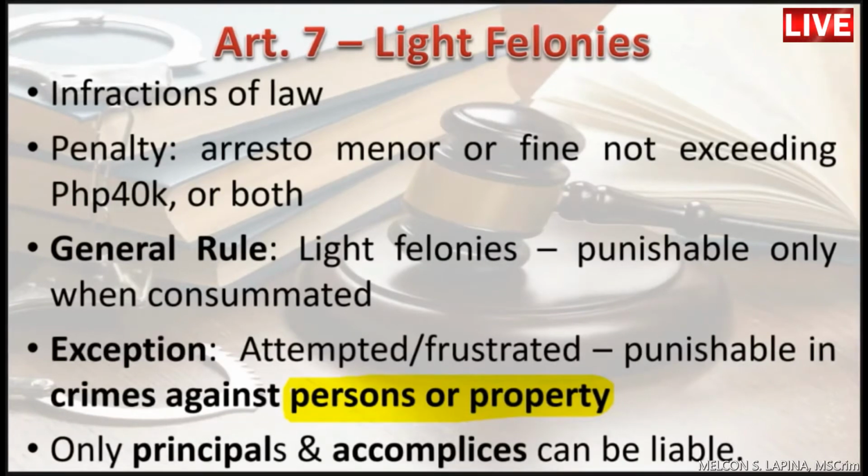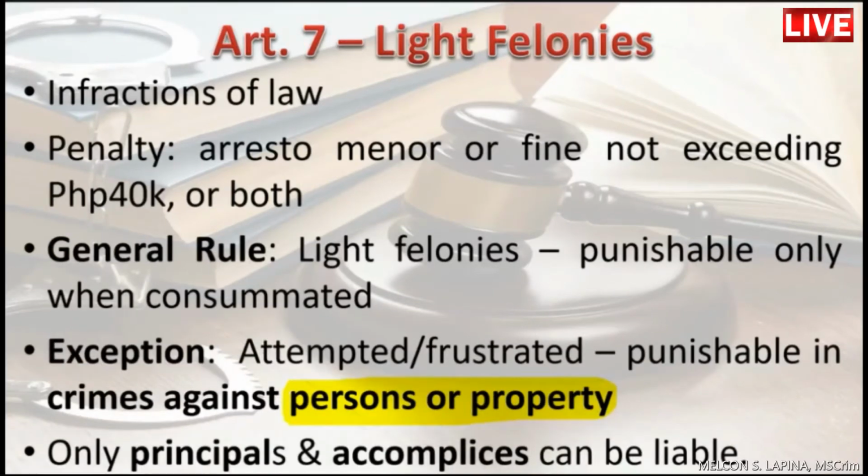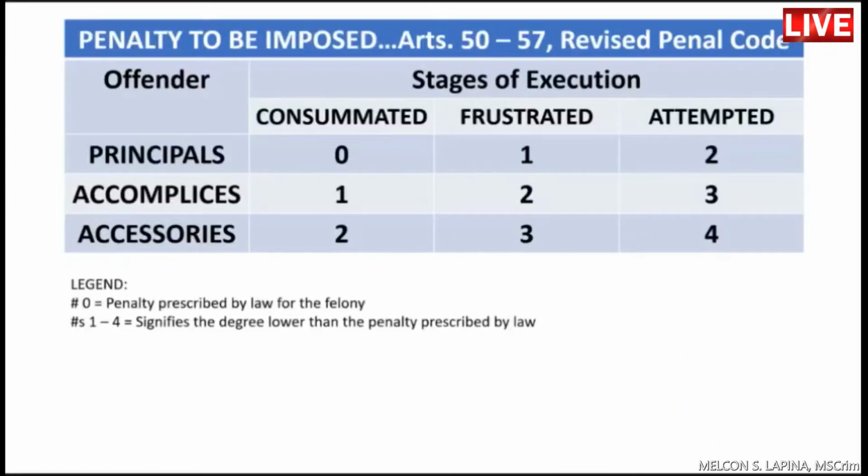Ano kaya ang possible na reason kung bakit principals lang at accomplices lang ang maliliable sa light felonies? So, hindi maliliable ang accessories. This can be explained indirectly by Articles 50 to 57. So, ito yung Articles 50 to 57 of the Revised Penal Code.